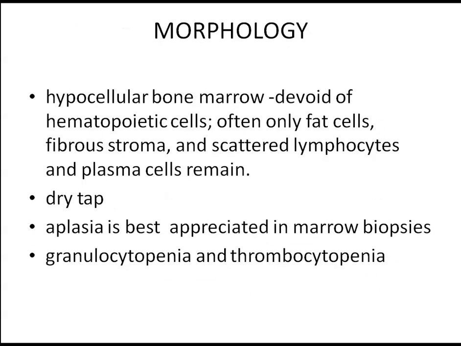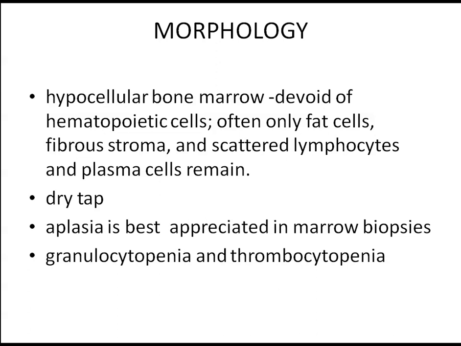Coming to morphology, if you do a bone marrow aspirate, you will get a dry tap. So the preferred investigation is bone marrow biopsy. And you should do a trephine biopsy, which is 2 centimeters in length, and you should avoid a tangential biopsy.